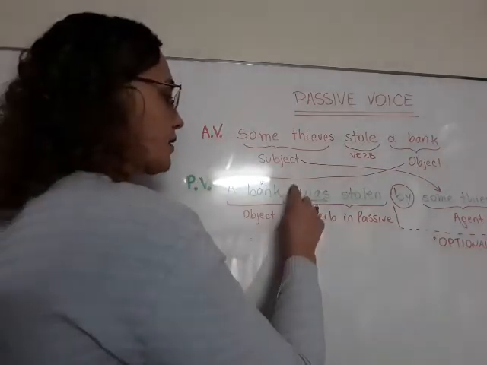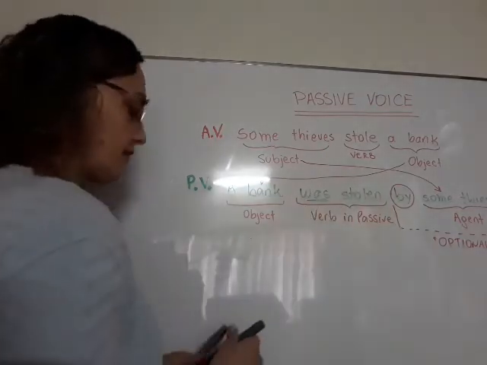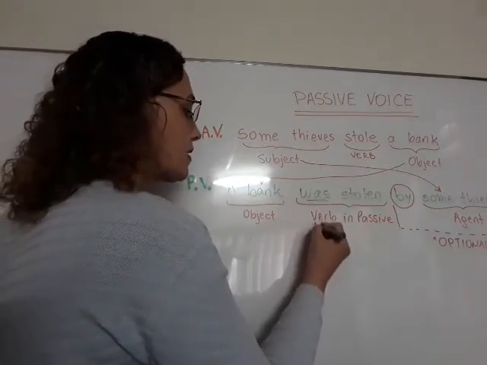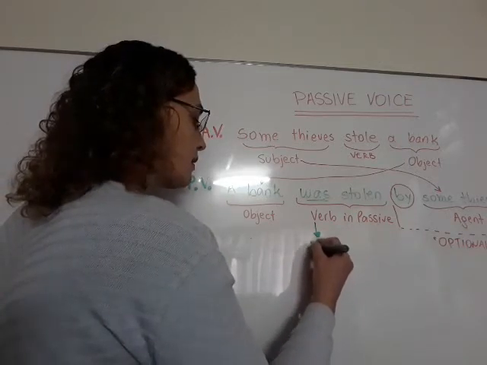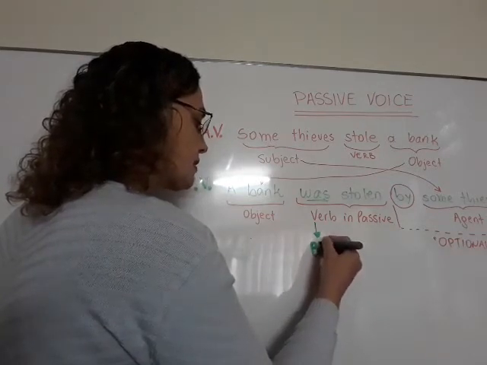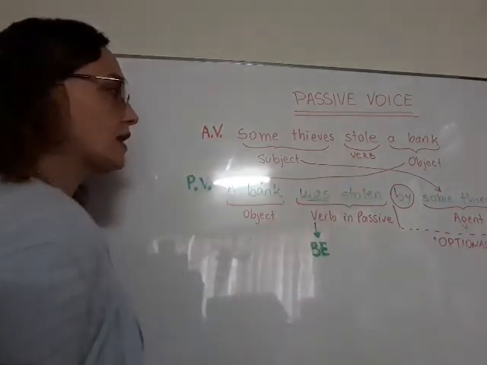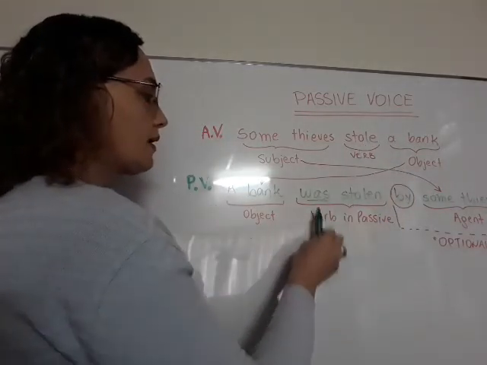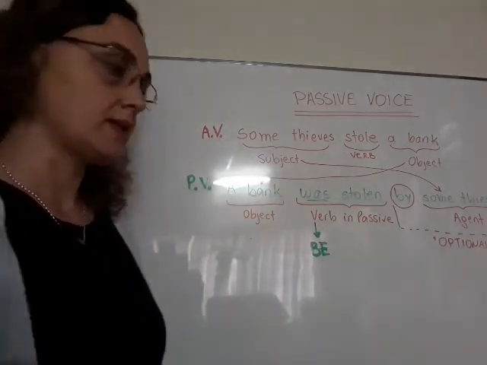So let's focus on this part. How do we form a verb in passive? As you can see here, it has two components. First component, it is always verb be. And this is the verb that is going to change tenses depending on the tense the verb in the active voice is. For example, here the verb is in the past, that is why I use be in the past. In a couple of minutes, we're going to see some other examples with different verb tenses.